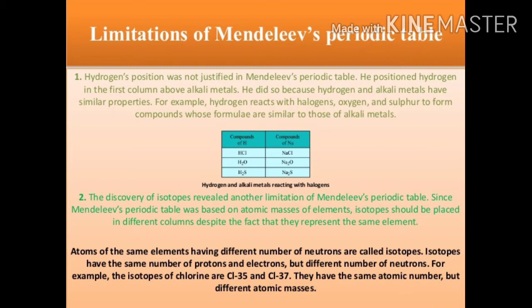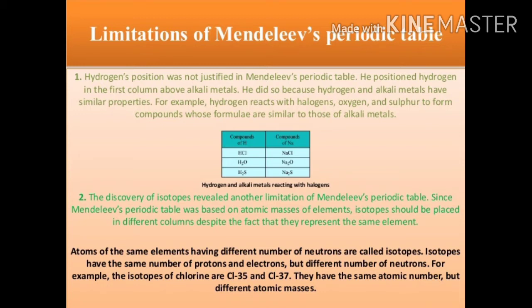Another limitation of his classification is that atomic masses do not increase in a regular manner going from one element to another.